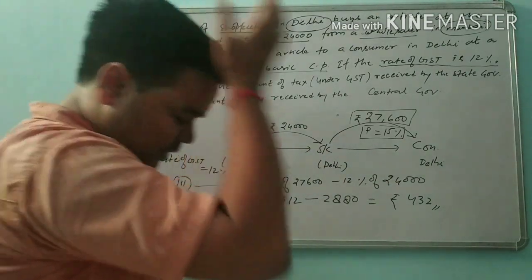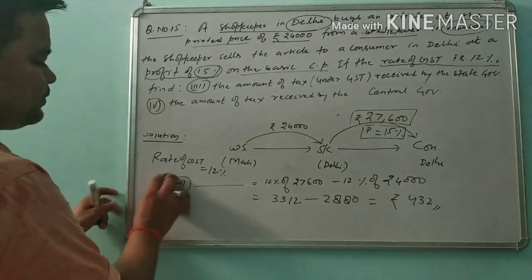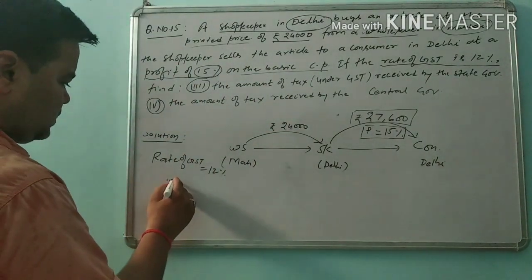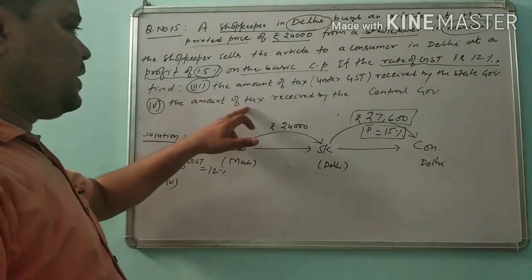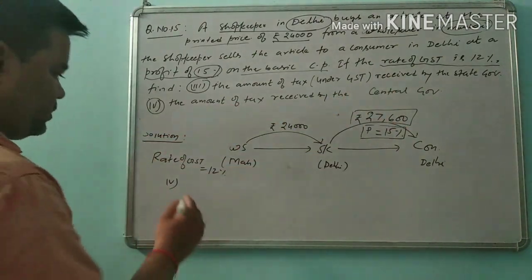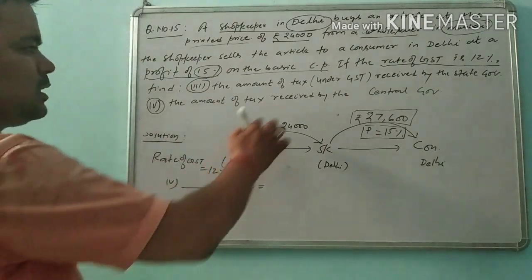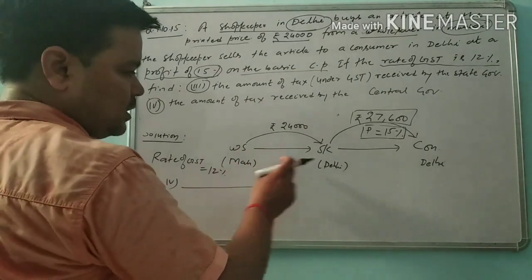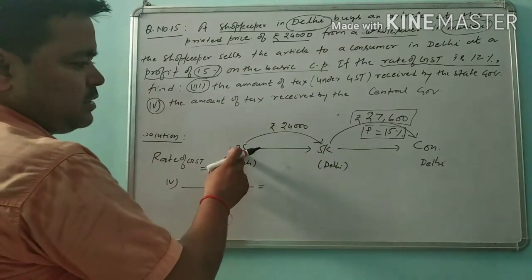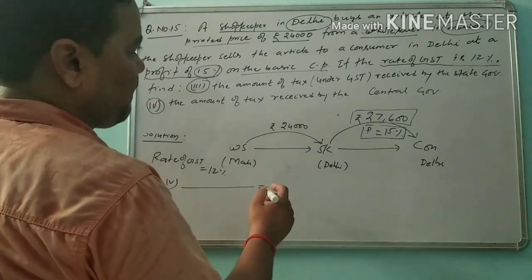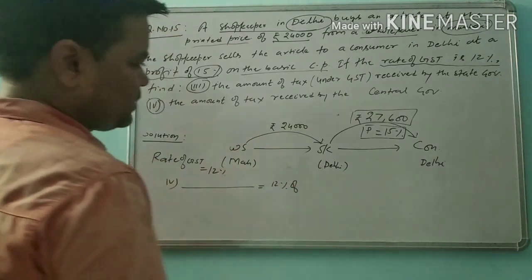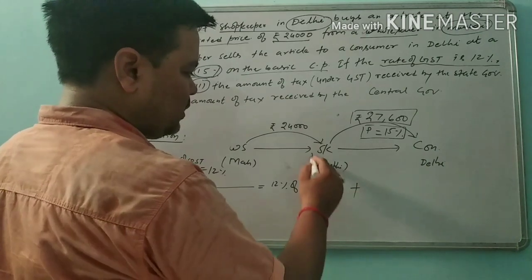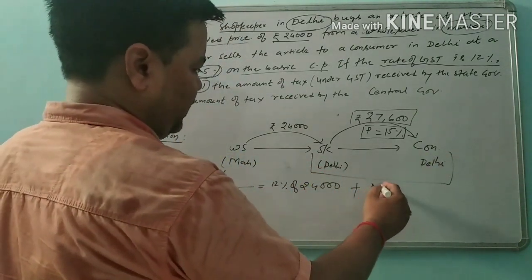rupees. Now let us see the fourth part of the question, which is this: the amount of tax received by the central government. The amount of tax received by the central government will be in the form of IGST, which the shopkeeper already gave to the wholesaler. Okay, that will be 12% of 24,000. But in this situation it will be nil.